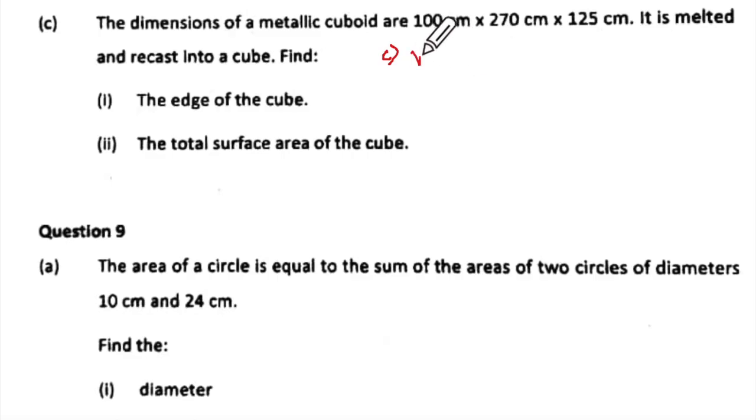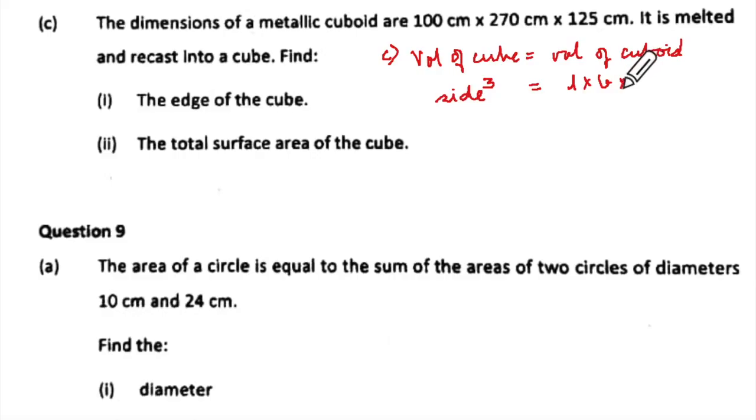So we say that the volume of the cube is equal to the volume of the cuboid. Correct? Volume of the cube is going to be side cube and this will be L into B into H. Correct? So this will be 100 into 270 into 125, okay, centimeter cube.